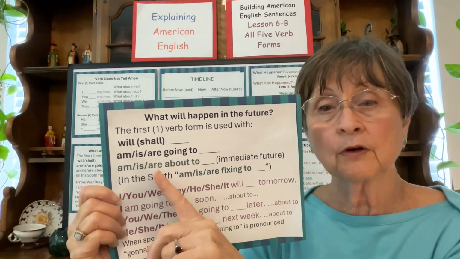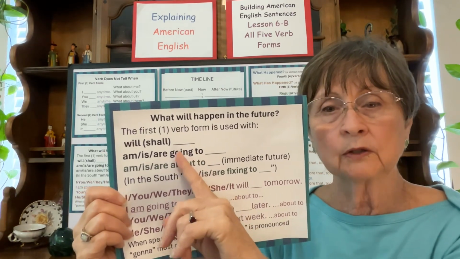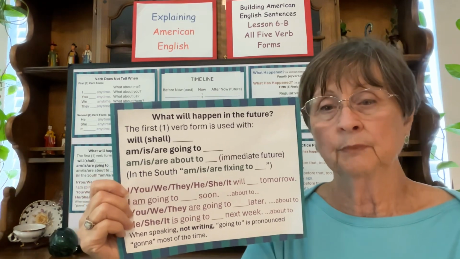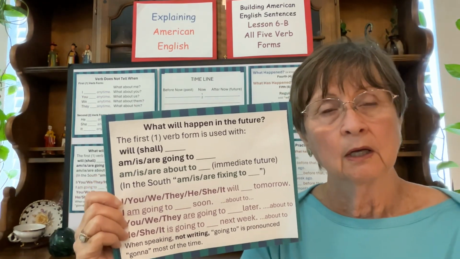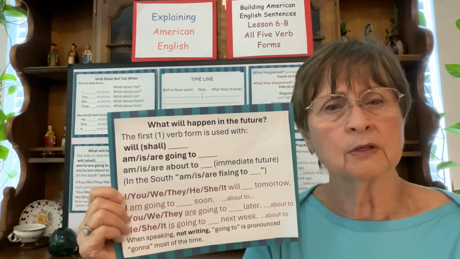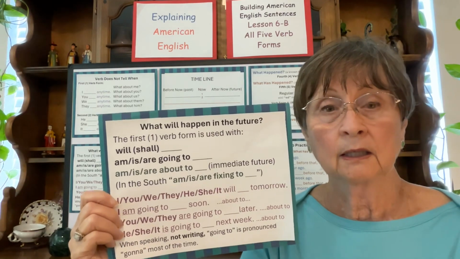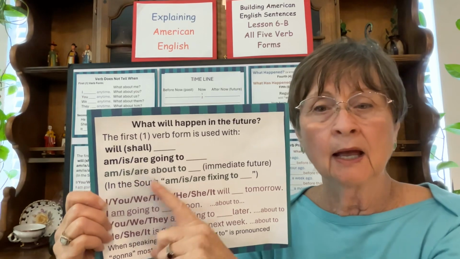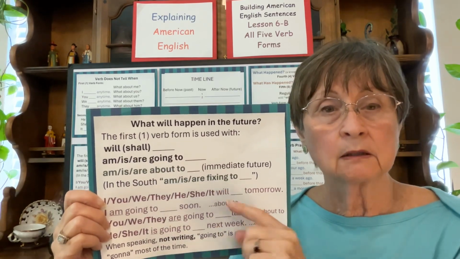So another common one that works sort of like going to is about to. It's very common to do this. But about to suggests it's going to happen almost immediately. It's an immediate future. For instance, I might say, I am about to faint.